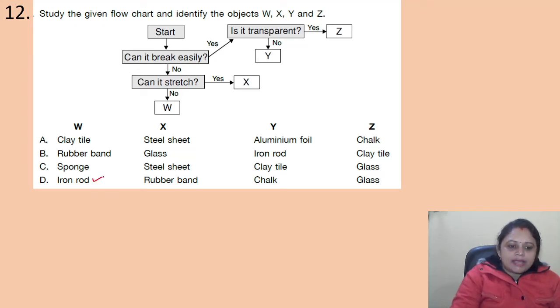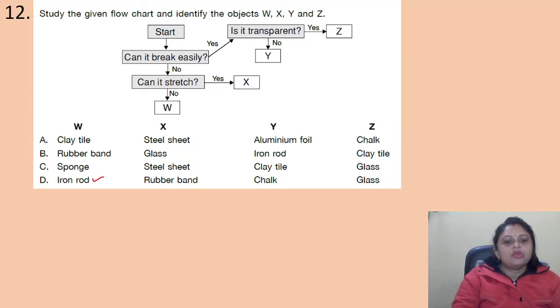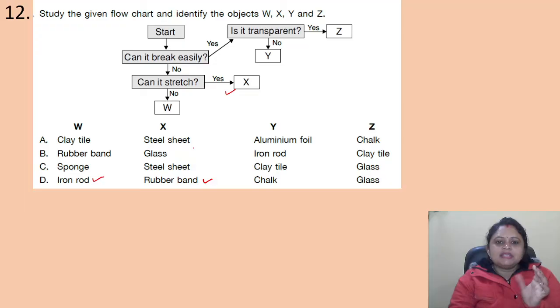So, it is the iron rod. This iron rod cannot be broken easily and we cannot stretch the rod also. Okay. Next one is about X. Can it break easily? No. Can it stretch? Yes. So, rubber band is the X here. Can it break easily? It is not. It cannot be broken easily, but it can be stretched.